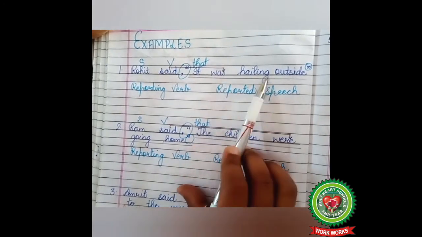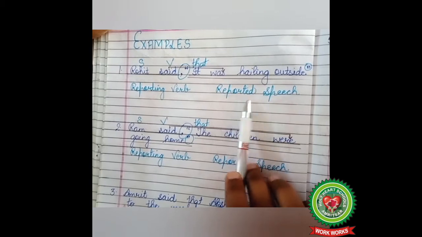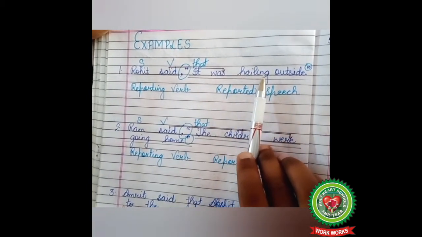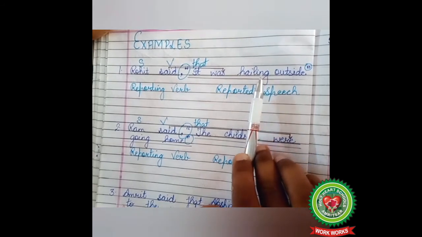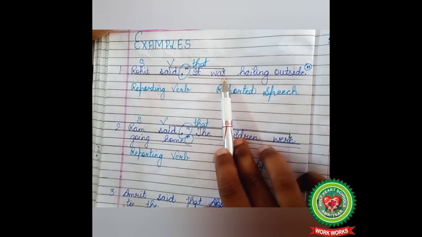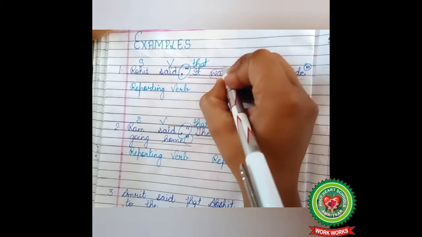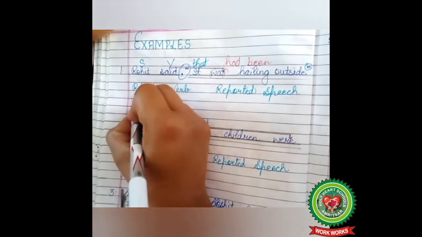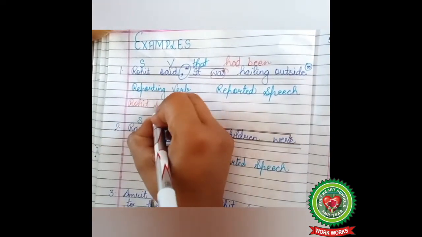It was hailing outside. Here, our reported speech is in past continuous tense, and past continuous tense changes into past perfect continuous tense. So what will come in place of was? Had been. So our answer is, Rohit said, in place of inverted commas, we use the word that.